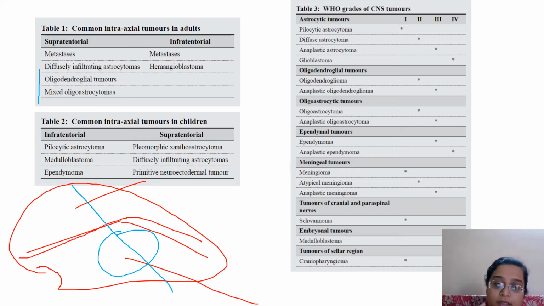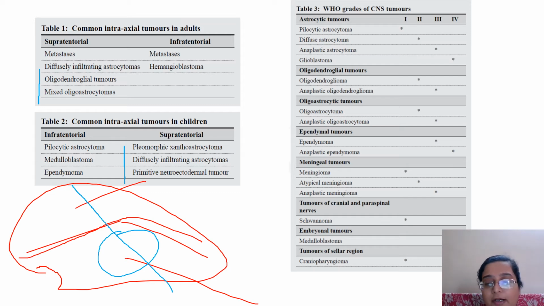Now come to children. In children, since there is no metastasis, I'll remember this through morphology. The more infiltrating, more pleomorphic and primitive tumors are in the supratentorial region. Like over here, you can see pleomorphic xanthoastrocytoma, diffusely infiltrating astrocytoma, and PNET. The primitive tumor is the PNET, and astrocytomas which are either pleomorphic or infiltrating are supratentorial. And the nice round ones, pilocytic, benign-looking kind, are infratentorial.